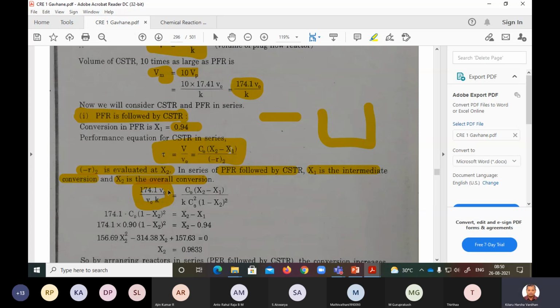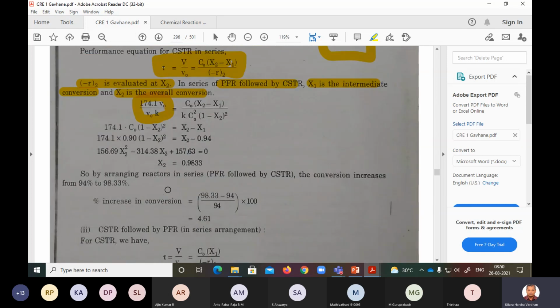So this V naught and this V naught get cancelled out, and you are left with 174.1 by K into K. K also gets cancelled out because here K, here K. So on the LHS, you are having 174.1. On the right hand side, you are having C naught, this C naught and this square also get cancelled out.